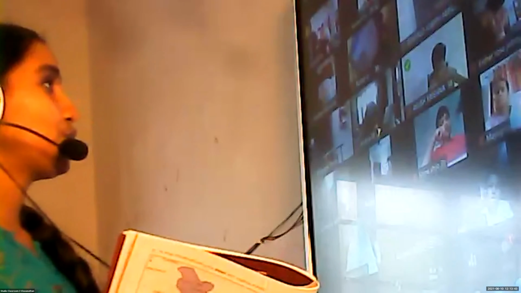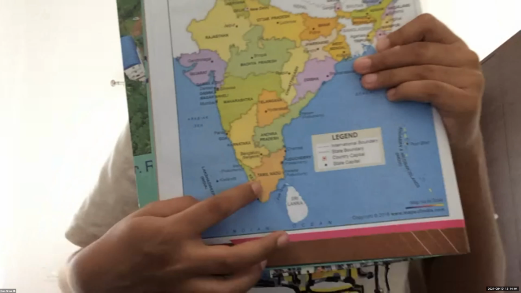Now you are going to identify the state capital of Kerala with a black spot. Ivan, can you show me? Ma'am, Kerala is here at the bottom. Yes, but where is our state capital? Trivandrum, right?